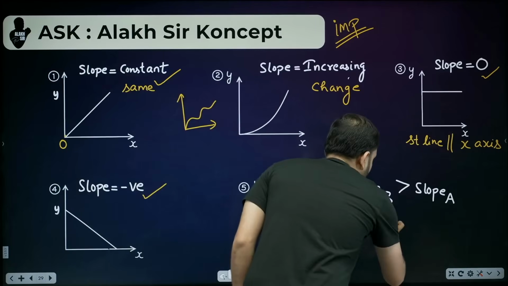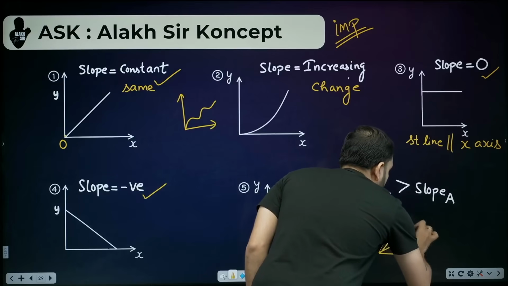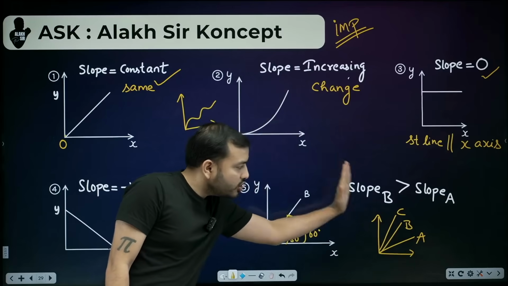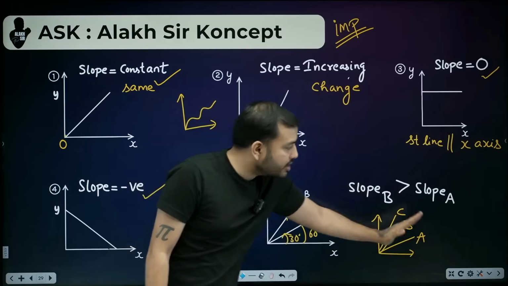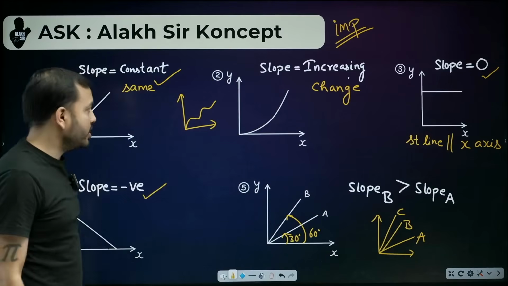Clear? Suppose I draw this graph with lines A, B, C. Now tell me whose slope will be the greatest? Which one has the largest angle? C. Then whose is next? B's. Then A's. These things we will remember and our graph will be on fire.